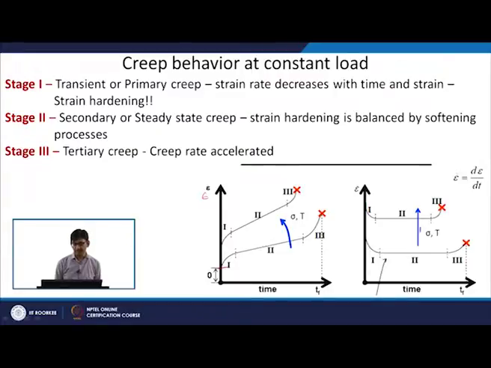Then it is showing what we call a steady state behavior, that is the second stage. The strain varies as a function of time in a linear manner, and then you have another transient condition, that is called the tertiary stage, the third stage. In this case the strain accelerates as a function of time. If you see the slope here, the slope is continuously increasing and then you will have fracture.